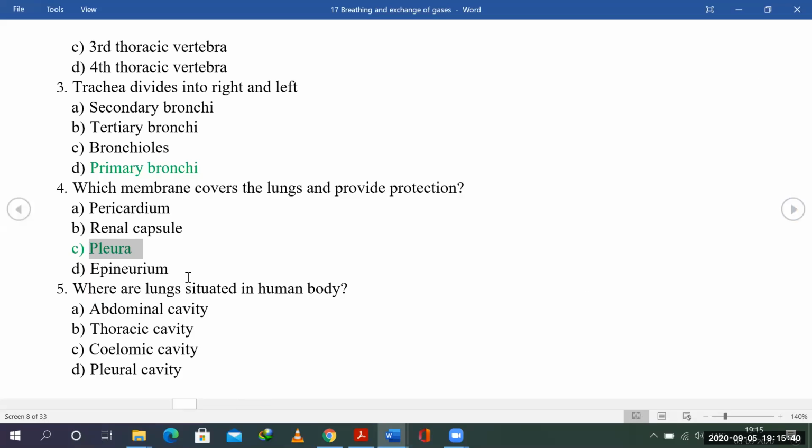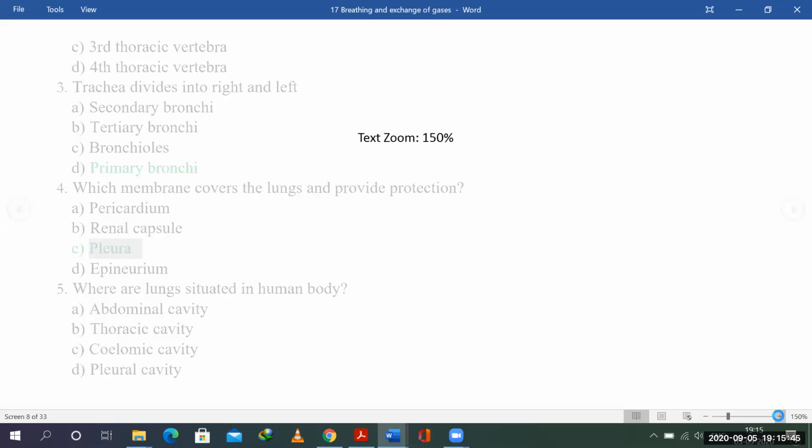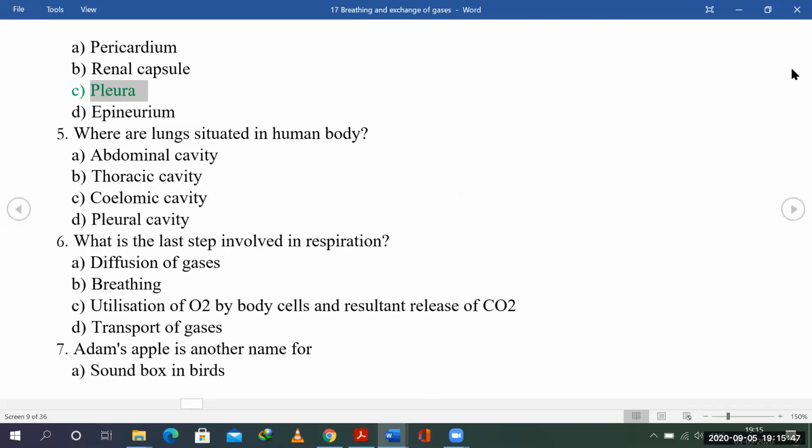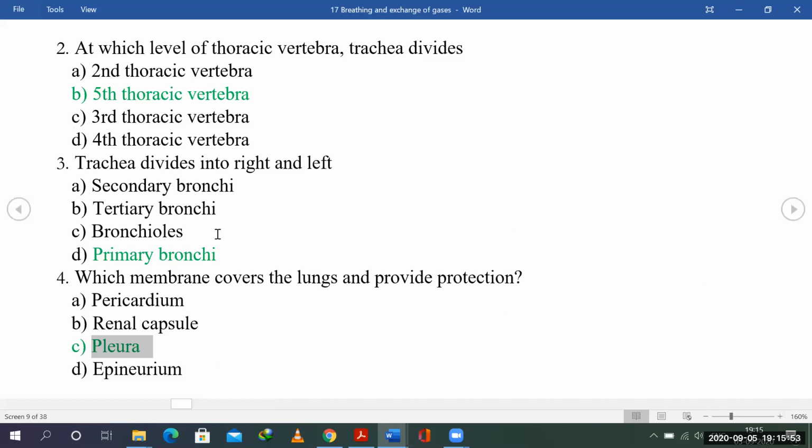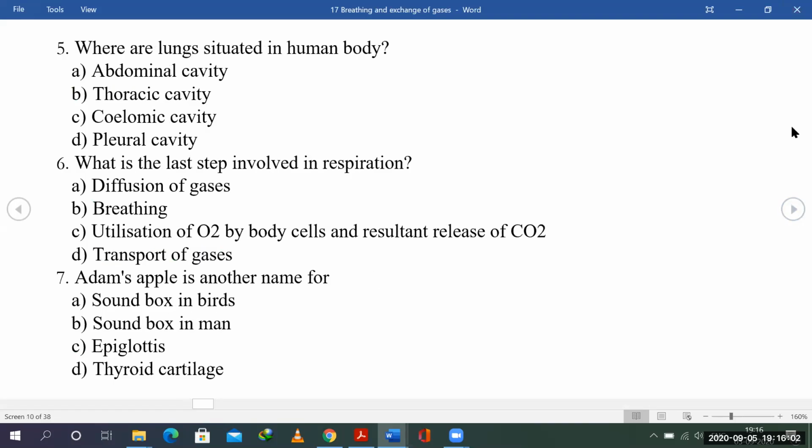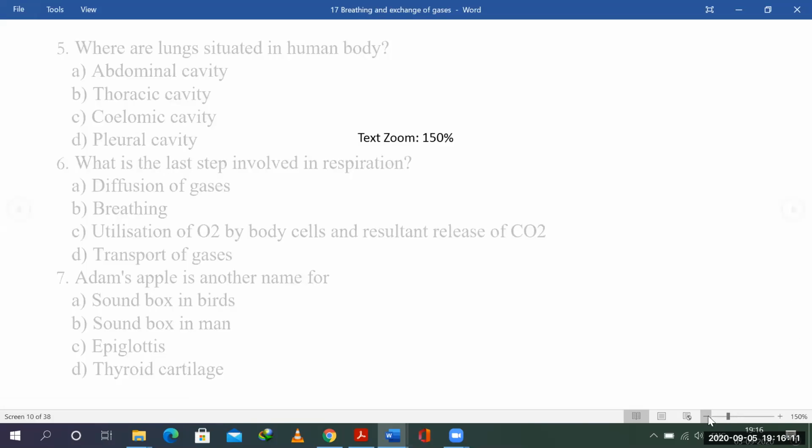Okay, so we are seeing the pleura here. We're just making an adjustment here. Okay, so we have seen this. So the membrane that covers the lungs and provides protection is the pleura. So the next part that we have is, I'll just minimize this.